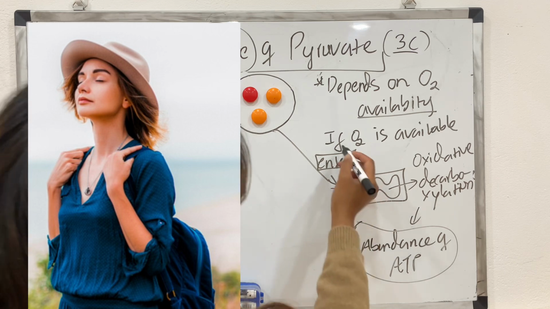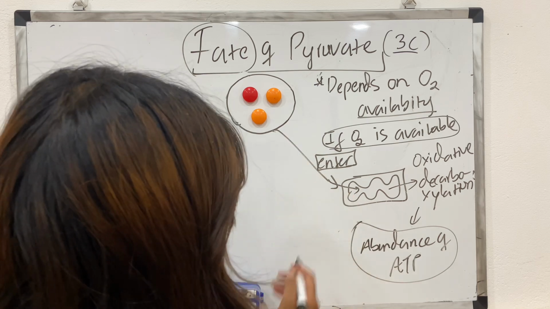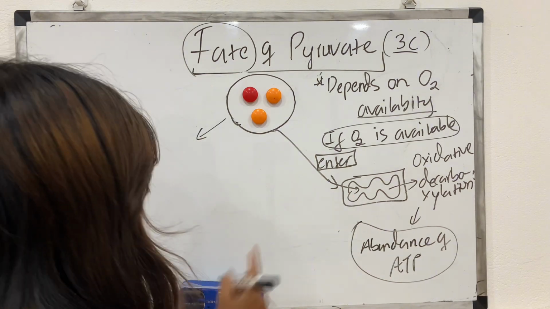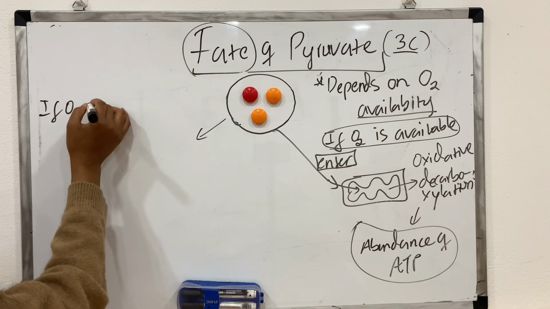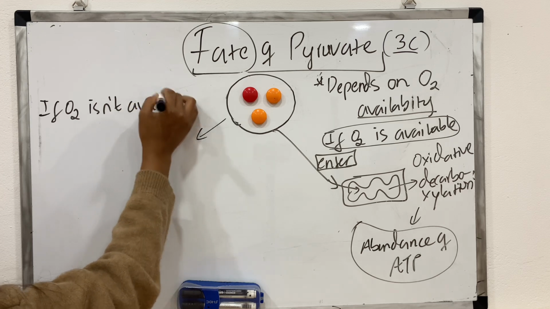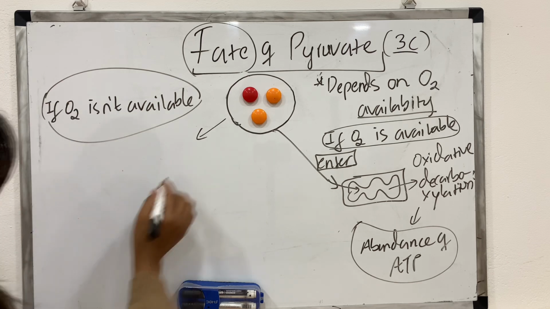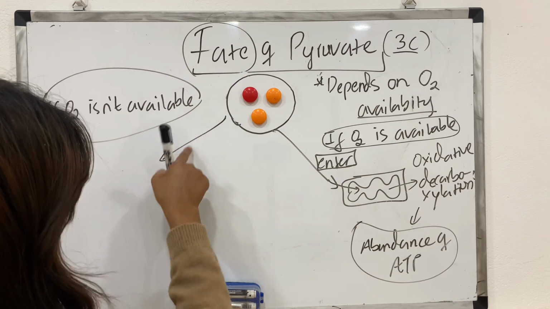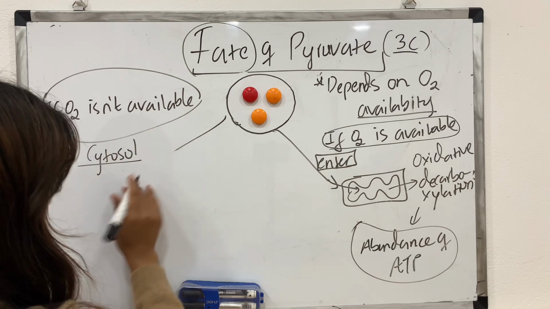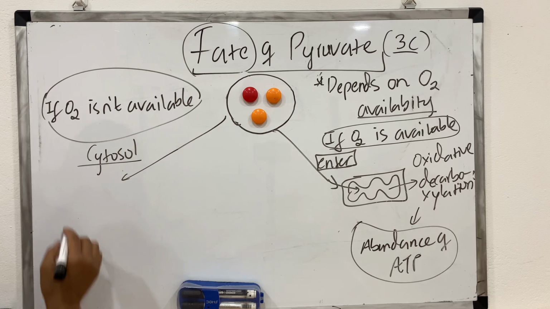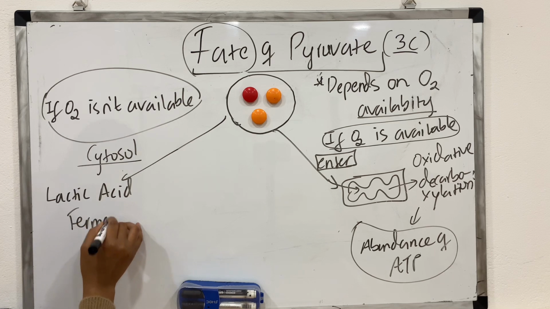Alright? To sum up, if oxygen is available in the cells, pyruvate enters the mitochondria and proves its potential, that is, by generating an abundance of ATP. In contrast, if oxygen isn't available, pyruvate will remain in the cell cytoplasm or cytosol, and it will undergo alcoholic fermentation or lactic acid fermentation depending on the metabolic conditions of the cell.